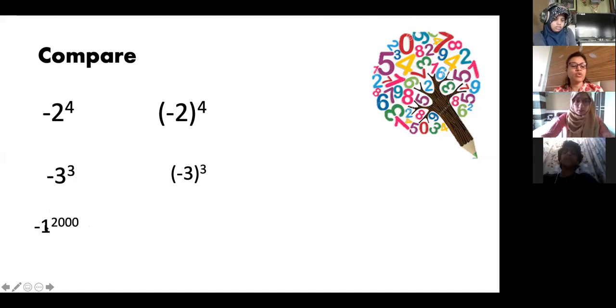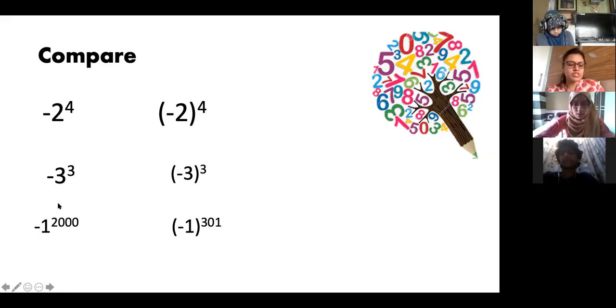Because there is no bracket, now only 1 you are multiplying 2000 times. And minus you will put as it is. After finding 1 raised to 2000, you will put a minus sign. Okay. And minus 1 raised to 301. What is the base? Base is minus 1 and exponent is 301. Okay. Now, can you give me the answer for this part?